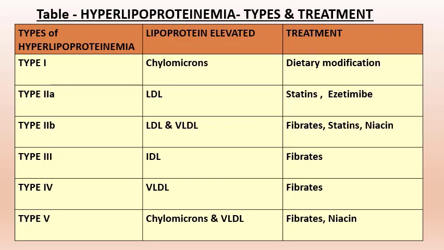Type 2B, LDL and VLDL are elevated, treatment is fibrates, statins and niacin. Type 3, IDL is elevated, treatment includes fibrates. Type 4, VLDL is elevated, treatment includes fibrates. Type 5, chylomicrons and VLDL are elevated, treatment is fibrate and niacin.